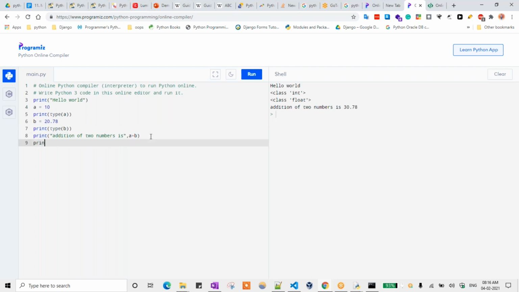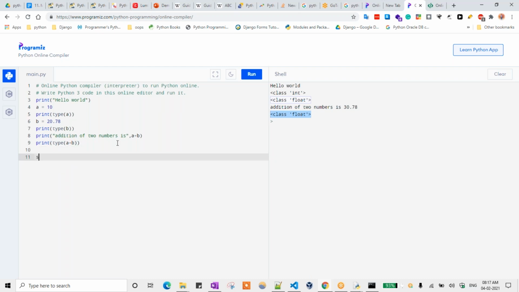Here I need to check that type also, type of a plus b now. If I type that one, the whole result is a float we are getting. So Python is a dynamically typed language. Automatically it will take what is the data type of that particular thing.